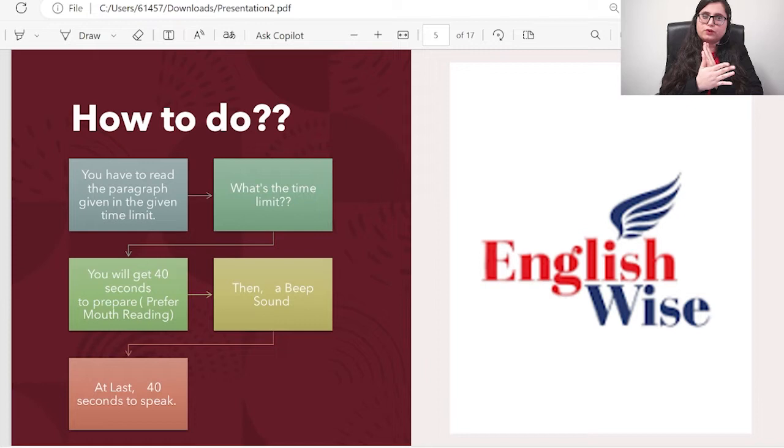Make sure the first 40 seconds are preparation, mouth reading. Then there is a beep sound, and then you get 40 seconds where you speak, and here you will be marked. No marks for your preparation, marks for your speaking only. Once you start your speaking after the beep, you will be marked accordingly.